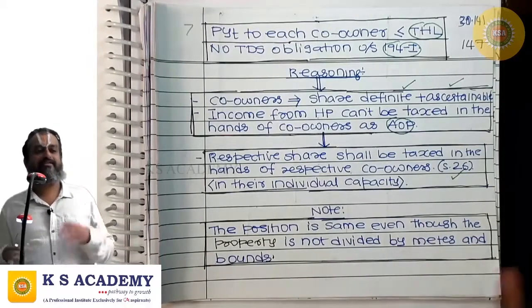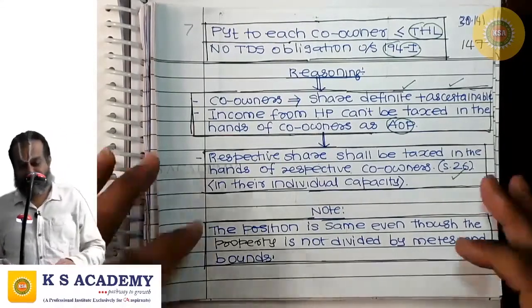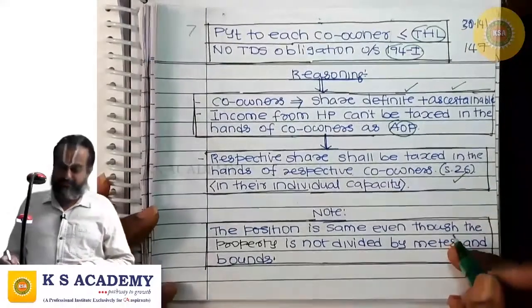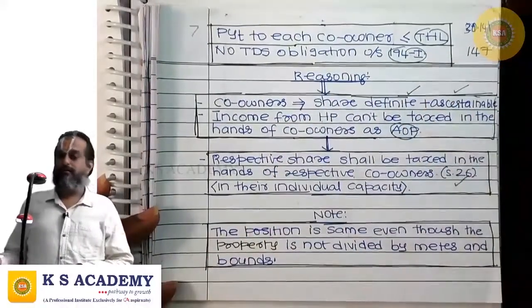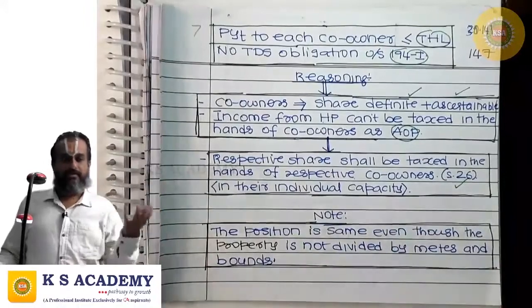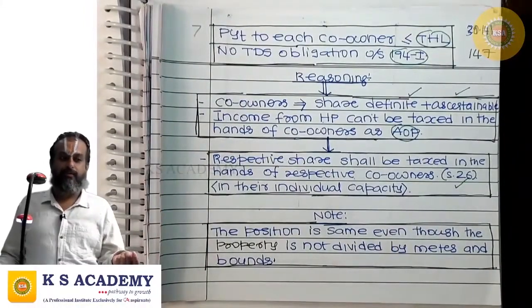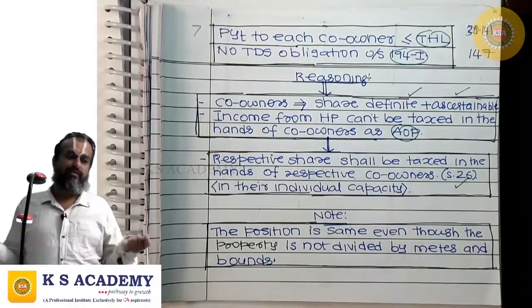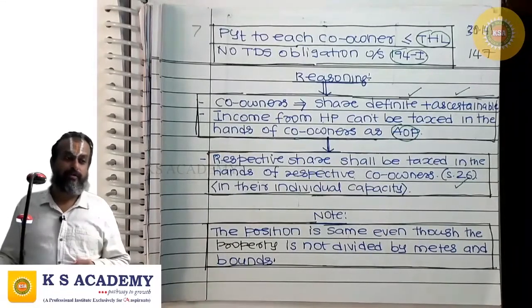It should be taxed in their personal capacity, in their individual capacity. So you should not think that X and Y together constitute an AOP and this rent is paid to an AOP, though through two different cheques payment is made. That thinking should not come to you.